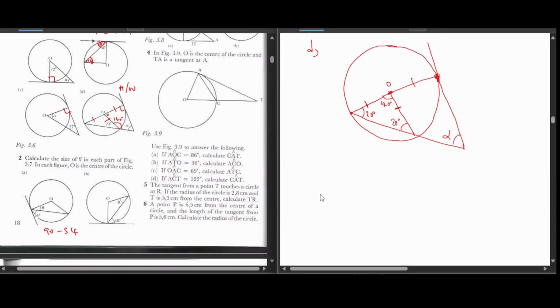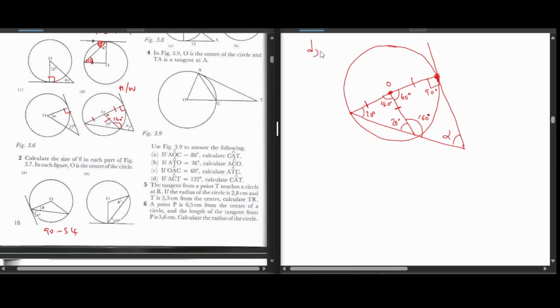But angles on a straight line, panapa it's going to be 160. Then panapa, of course, it's 90 due to our theorem. And what about panapa? Panapa is going to be 40. Saka tavana 90, 40, 160, tudatsvaga alpha.